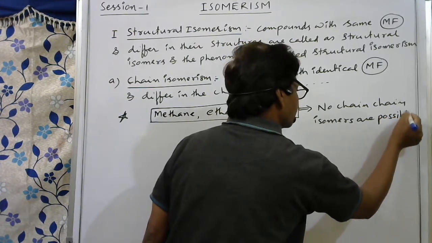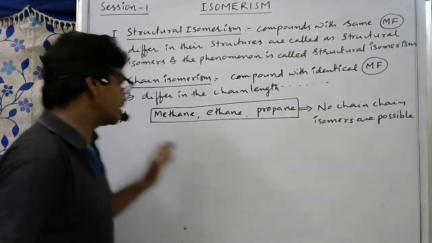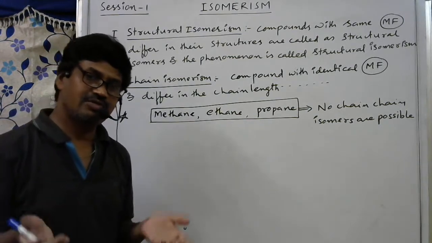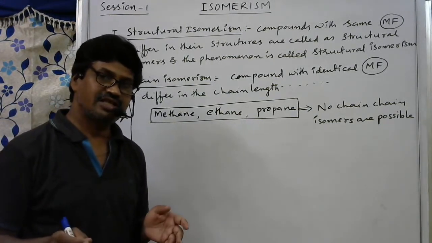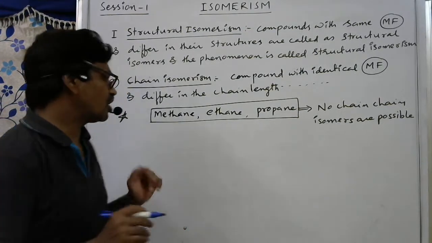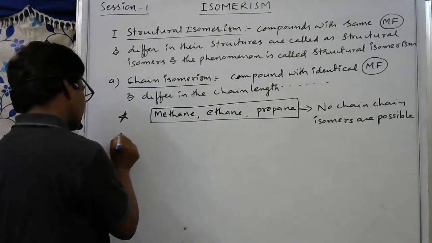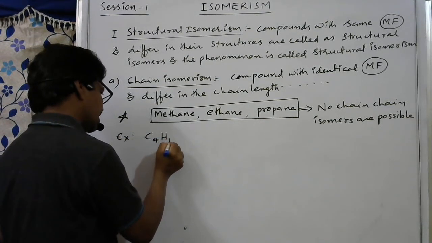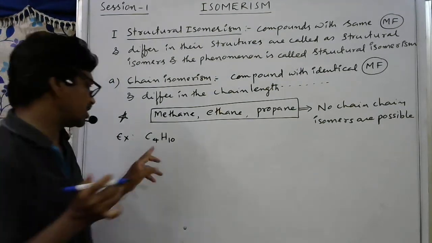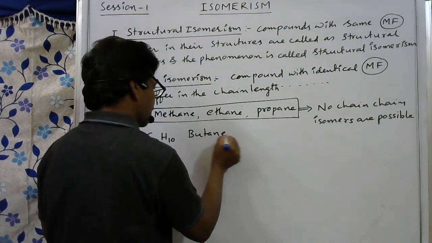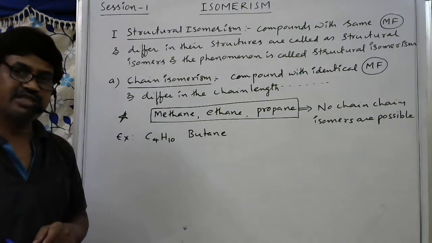Why are no chain isomers possible? Because by taking one carbon, it is not at all possible to change the chain. Only one carbon. Two carbons also, ethane only. Three carbons, we can't change the chain length. But from four carbons onwards, chain isomers are possible. First example I am giving: C4H10. This is butane. For this, we can write chain isomers.